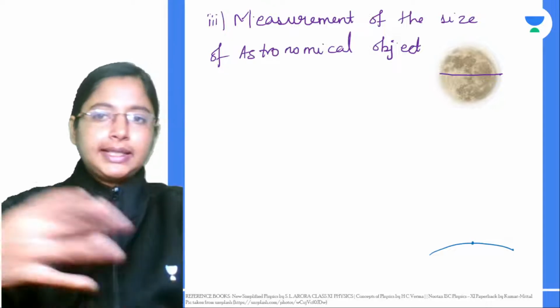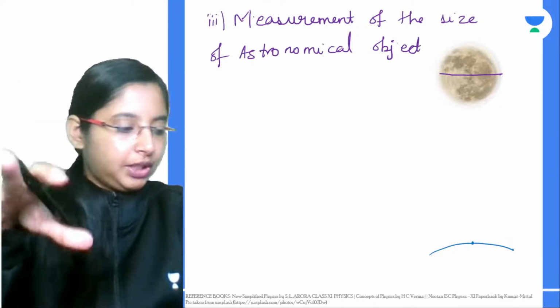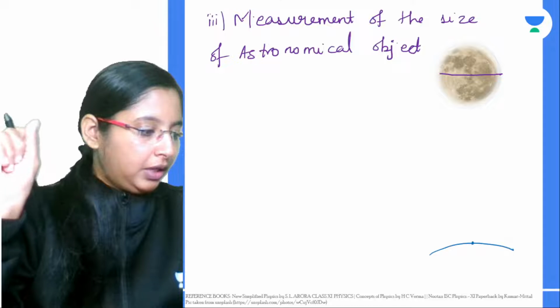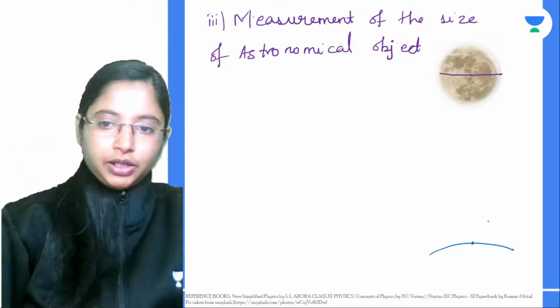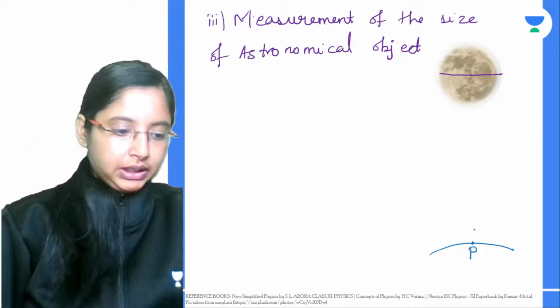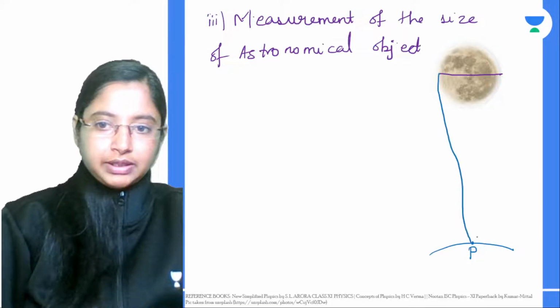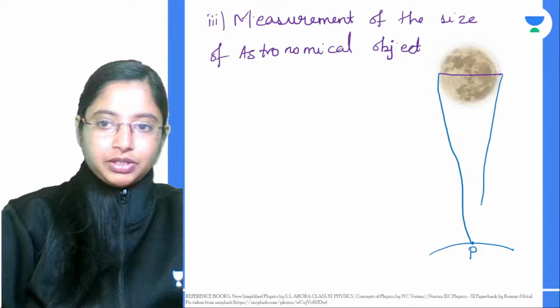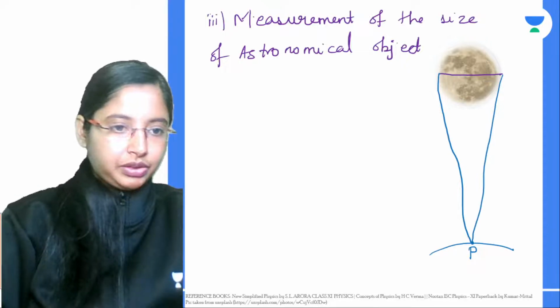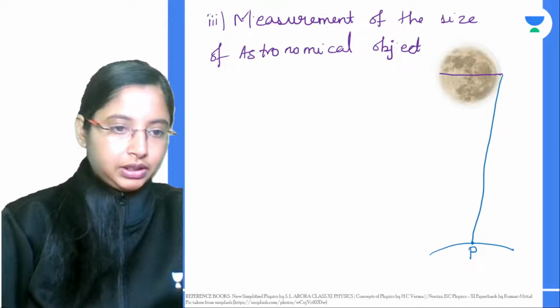If you look through a telescope, the image of the moon will actually appear as a disk. Now from this point of observation on Earth, again same triangulation method. We can take this distance, and from this side we can take this distance. Let me just do that a little bit properly.